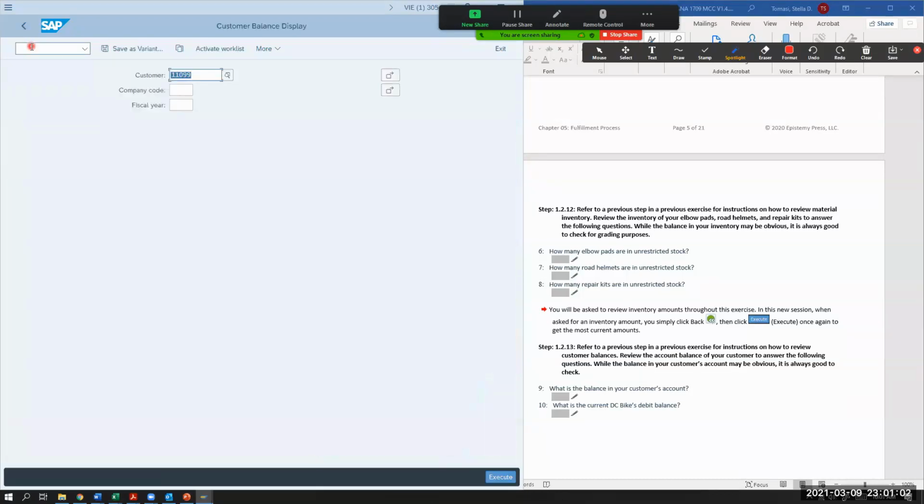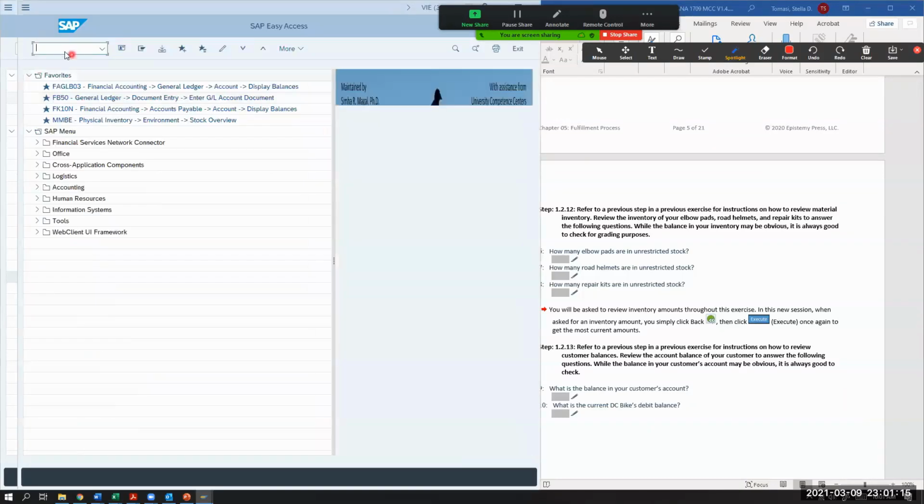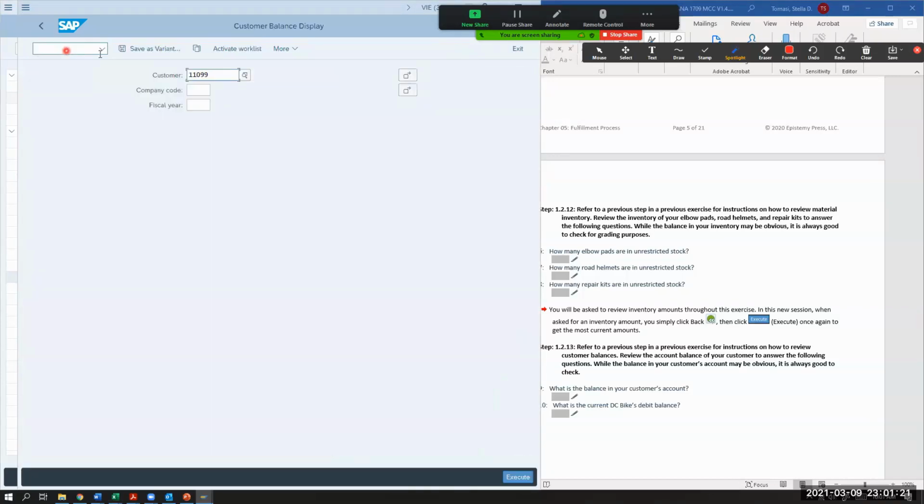I didn't even have that saved. So now we're in customer. So actually what I'm going to do is, hold on, I'm going to actually create another screen. System new. And I'm going to go into FD10N. This is my customer.